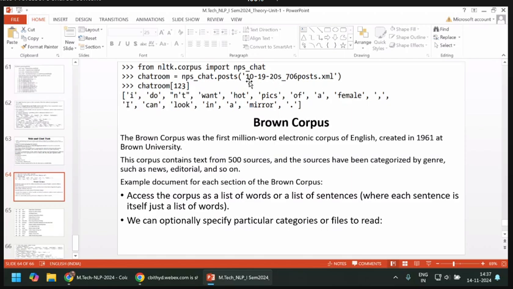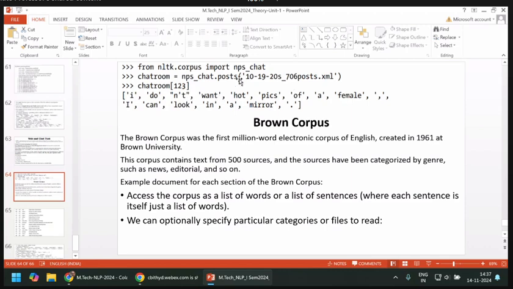This object consists of the 20s age group, 10th month, 19th, 2006. The year is not specified here. There are 706 posts, and this will gather the information accordingly.